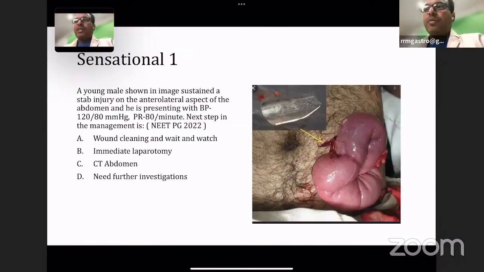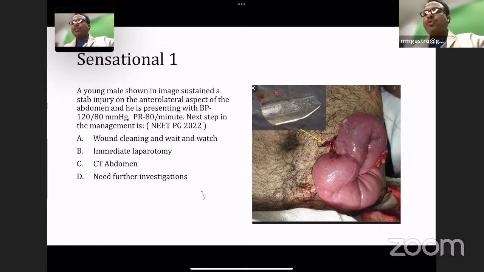Okay. So see the question, first question from last year, NEET PG 2022. A young male shown in the image sustained a stab injury on the anterolateral aspect of the abdomen, and he is presenting with BP of 120/80, pulse rate of 80. Next step in the management will be, so let me see how many of you are answering this correctly, because this is a classical image-based question. You can see the abdomen has some contents protruding out following a penetrating trauma.